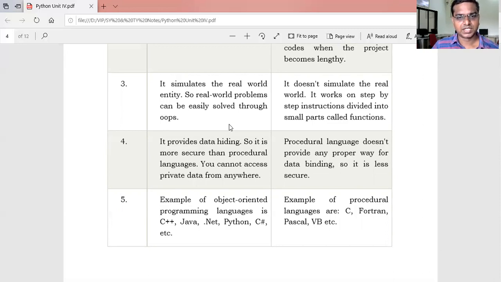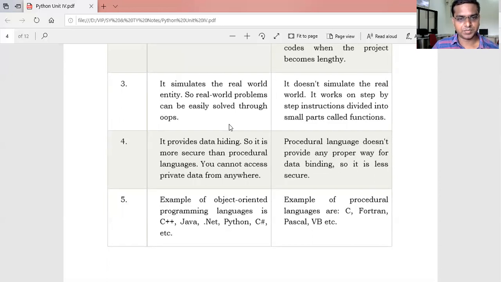You cannot access the private data from anywhere. In OOPS, we have different kinds of access specifiers, so we cannot access the private data from anywhere. In procedure-oriented language, there is no proper way for data binding, so it is less secure.